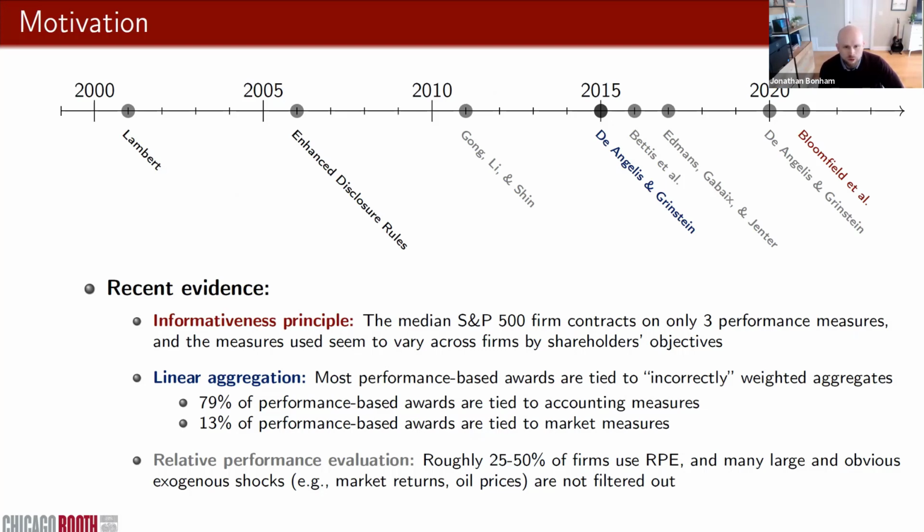So first of all, in terms of the number of performance measures in the contract, the median number of performance measures in S&P 500 firms is only 3. Over 90% of performance-based awards are tied either to accounting or market aggregates, which the theory predicts are using the incorrect weights. And fewer than half of firms use RPE in their contracts, and the firms that do use RPE seem to be using it for reasons other than filtering out common shocks.